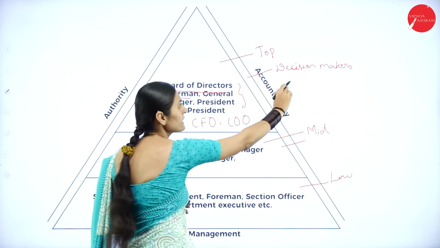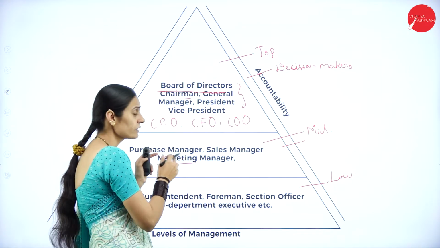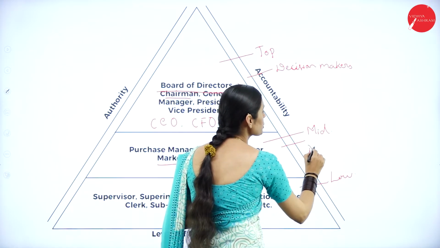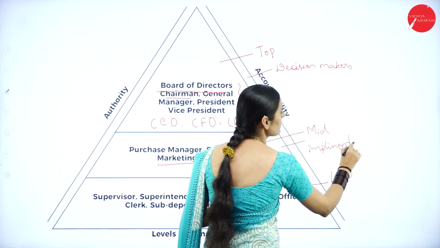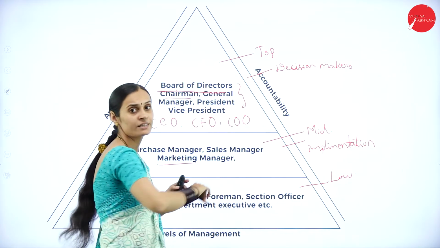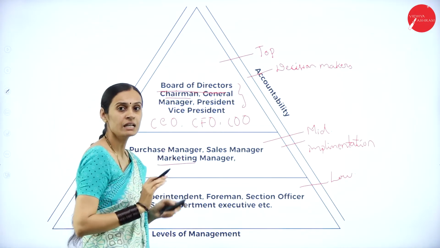The decision makers decide, and the middle level management does the implementation of these decisions. This is the work of middle level managers.